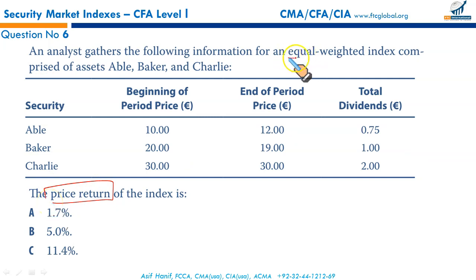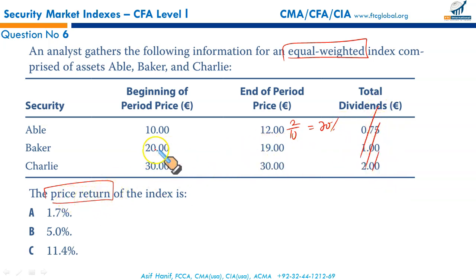Since it's equal weighted, and I gave you a simple idea, if it's equal weighted, we don't need to take the number of shares. Just calculate how much return has been generated by each individual asset and then take the average. 10, 12, 2 by 10, 20%. Only price, I'm not taking dividends here.